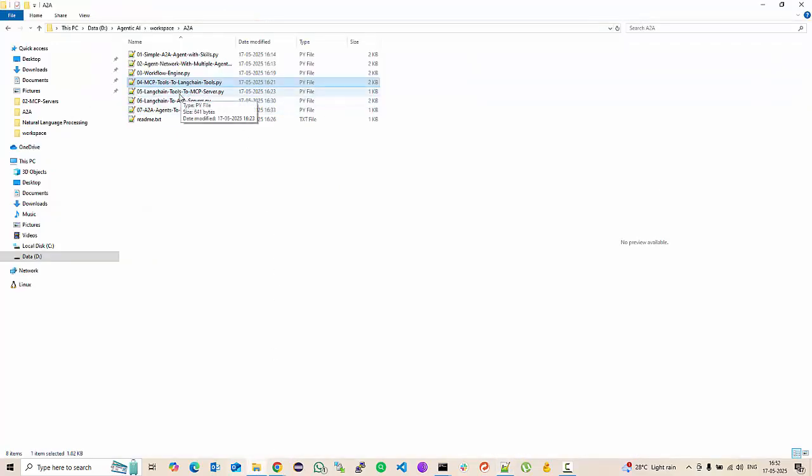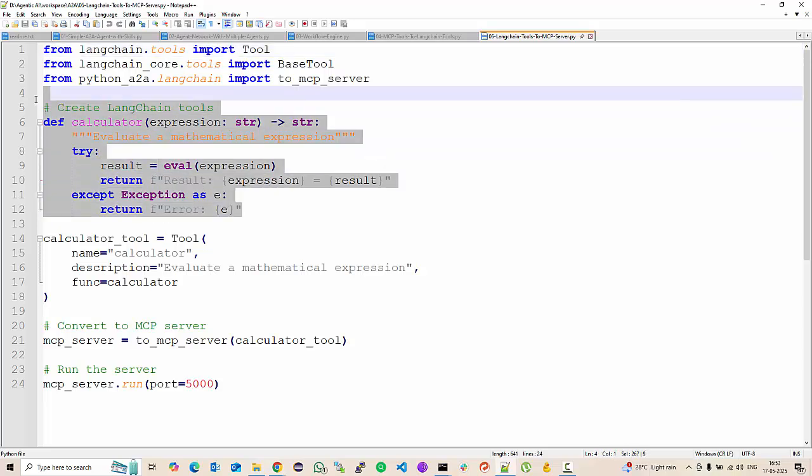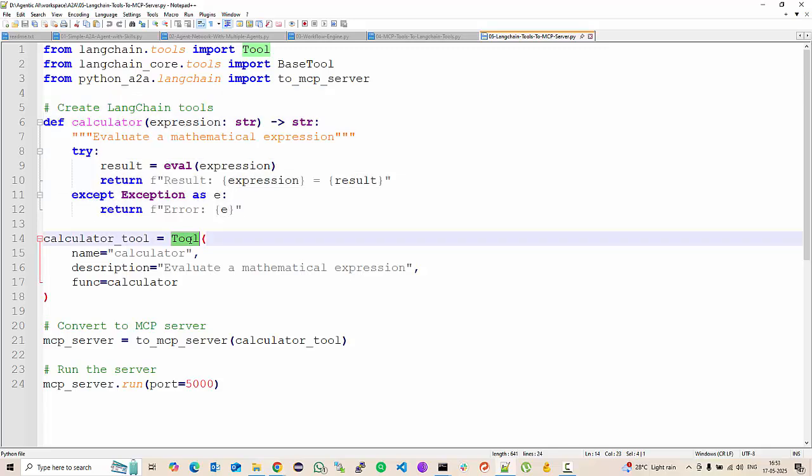So what do you do if you have to expose a LangChain tool as an MCP server? Here you see this. A LangChain tool is simply a function. I have shown you in the MCP demo. It is simply a function, and you can create a tool using LangChain's tool method, and you can give it the function, and then with to MCP server you can convert the LangChain tool into an MCP server which you're running on port number 5000.